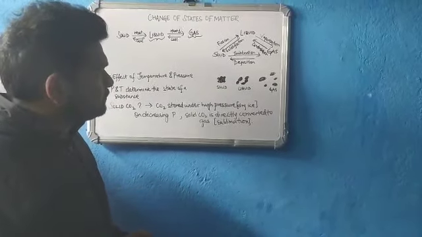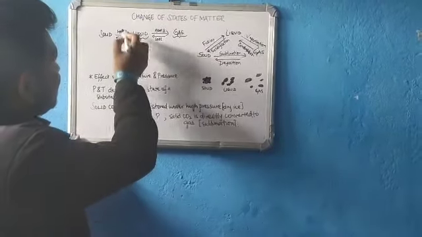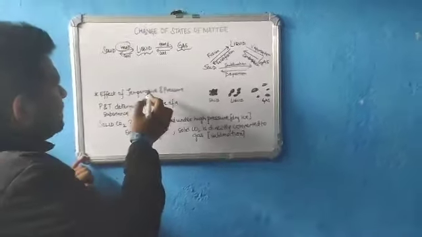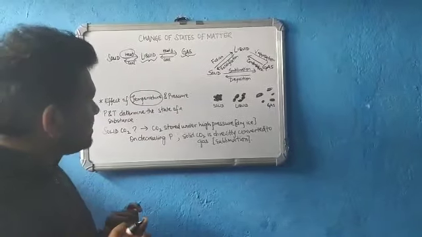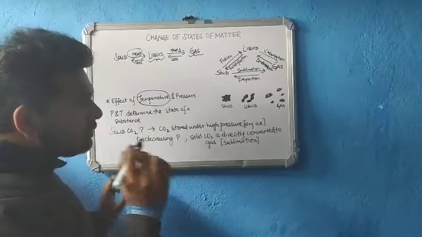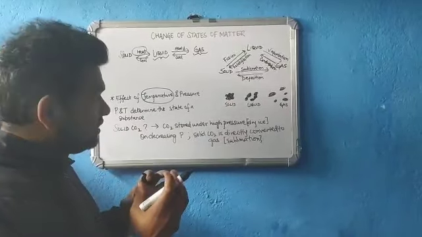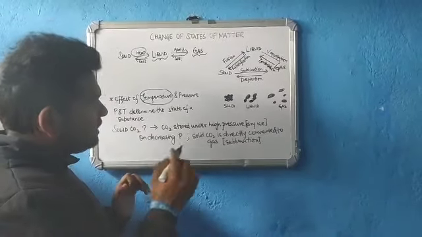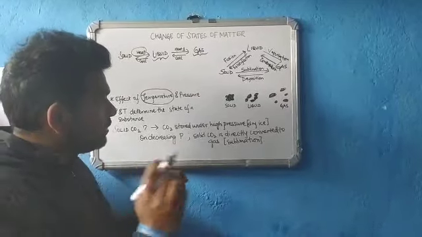So basically, when you heat, you are increasing the temperature, right? If you increase the temperature, what happens? We have said the particles in a solid are tightly packed with one another. When you heat it, as we have said, the particles are in constant random motion.